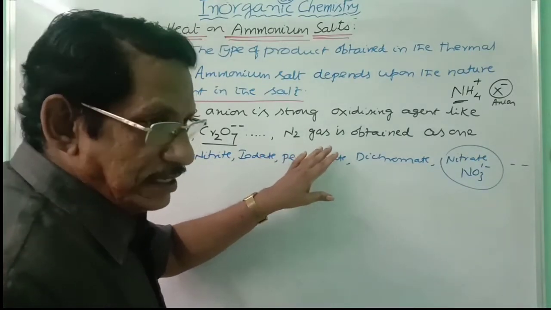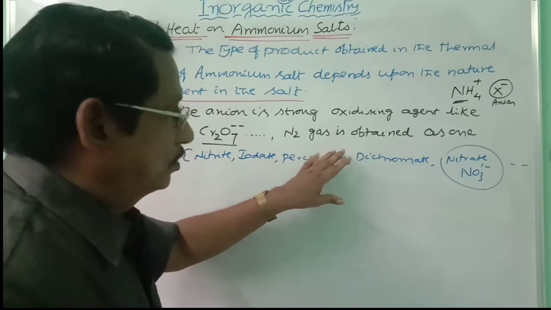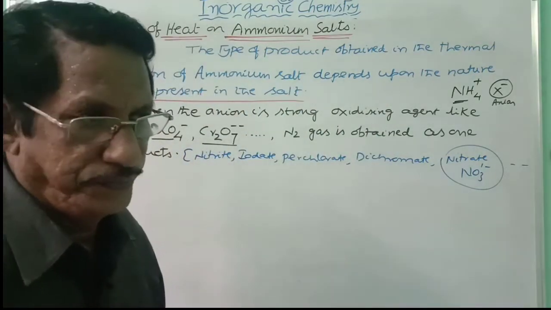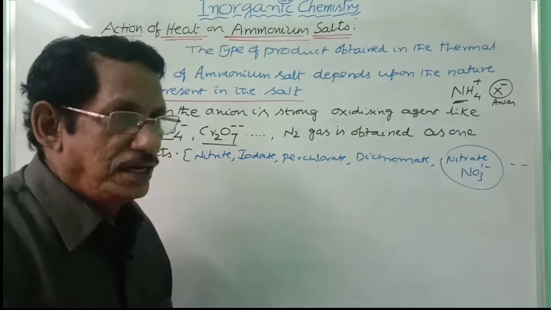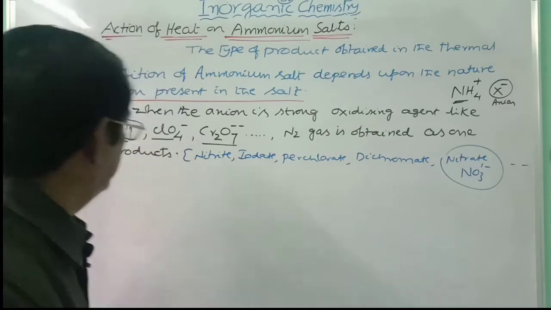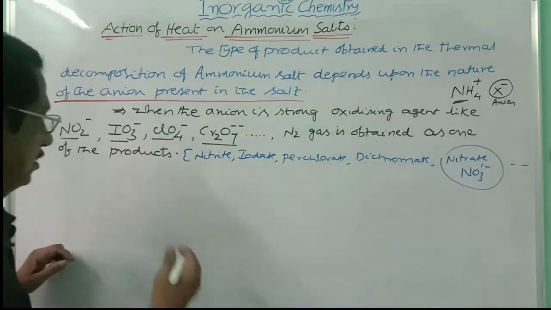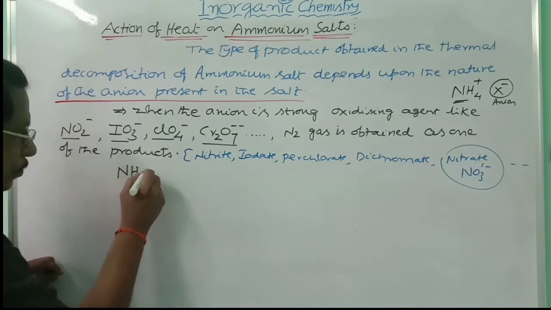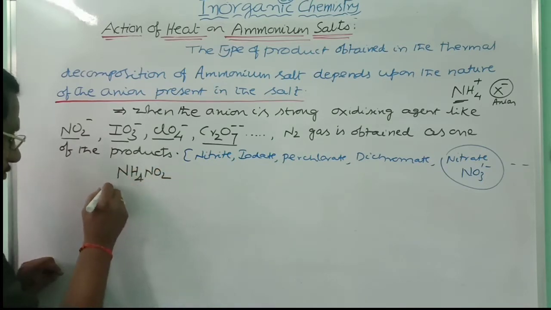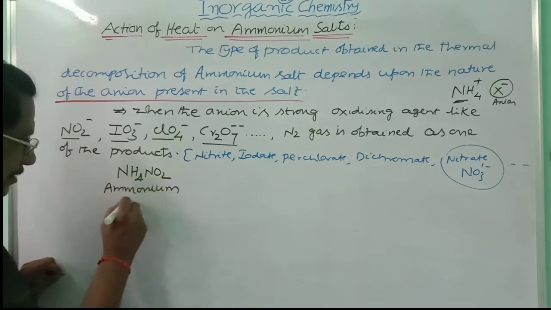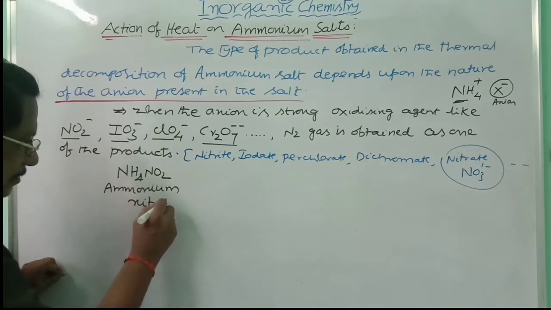If you consider the presence of these anions, naturally during the action of heat on the ammonium salt, nitrogen gas is obtained as one of the products. Now, let us try to write the products. First one, I am taking ammonium nitrite, NH4NO2.